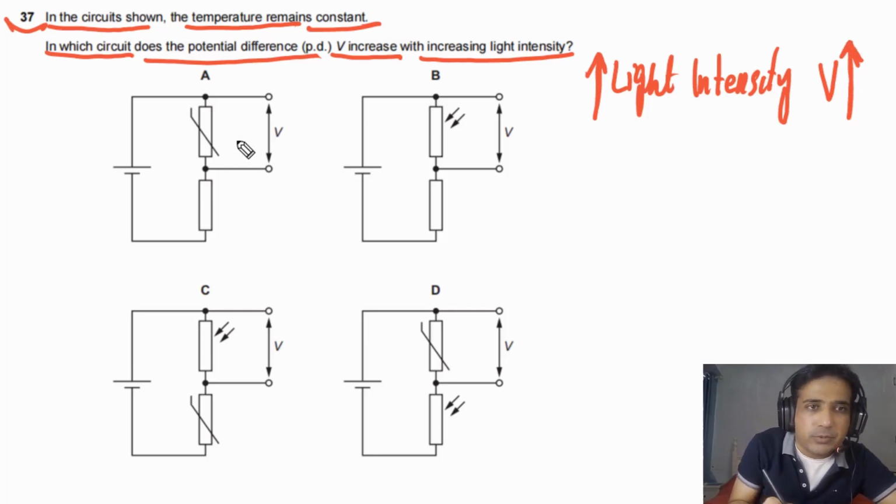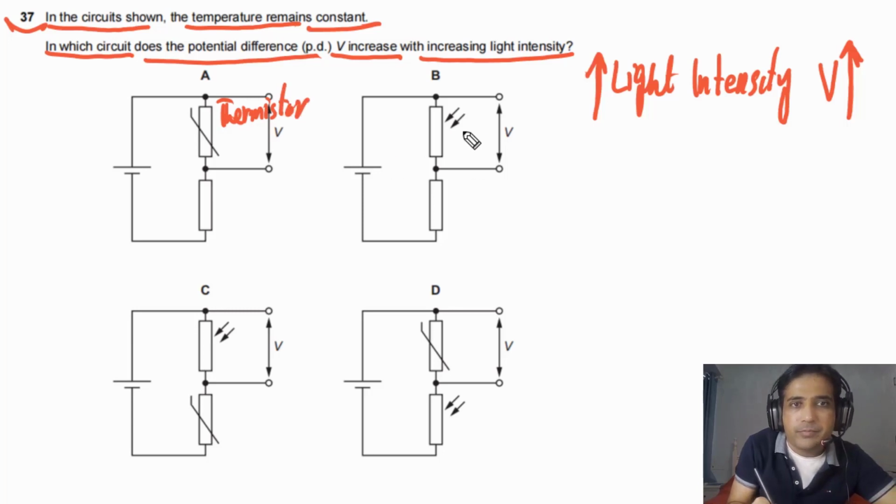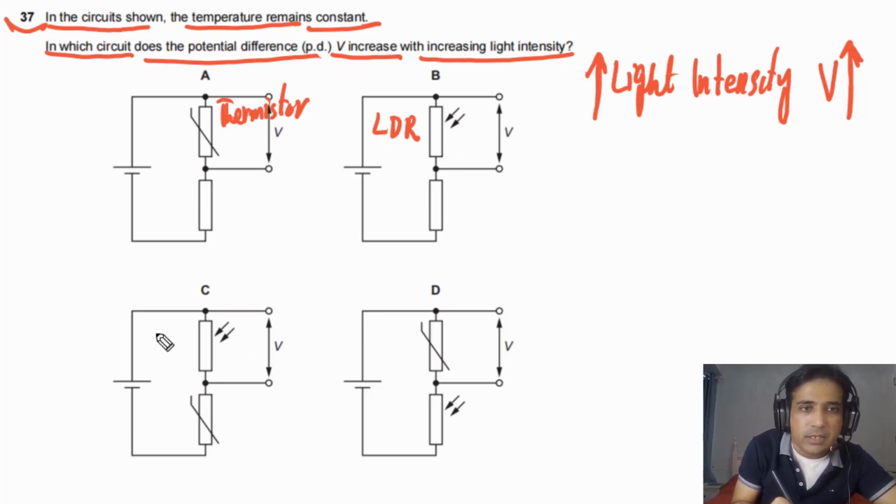In this case, we need to understand this component is a thermistor. So we can also write down the names of the components. Thermistor. And this one is an LDR, light dependent resistor. And this one is a common fixed resistor. This is also an LDR. And this one is a thermistor. This is an LDR. This one is a thermistor. Now we need to understand, if you look at circuit 1, in this case temperature remains constant. If temperature remains constant, it means the resistance of this thermistor will remain constant. So this resistance remains constant.